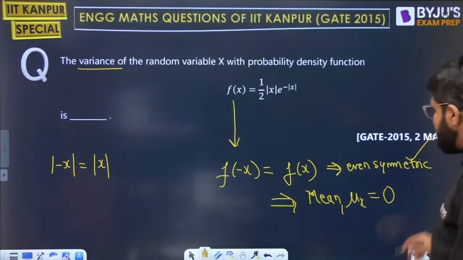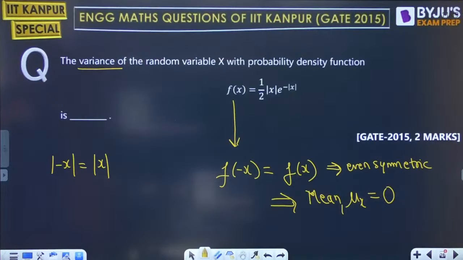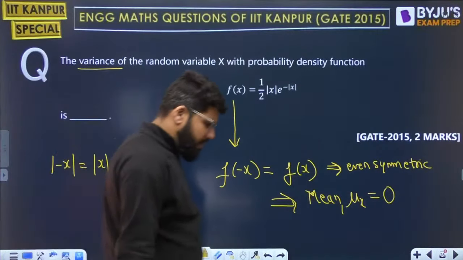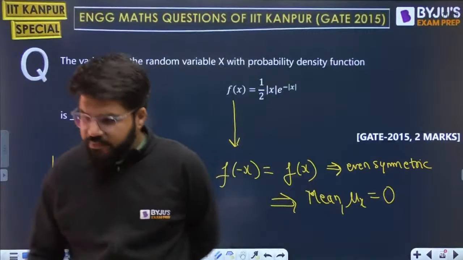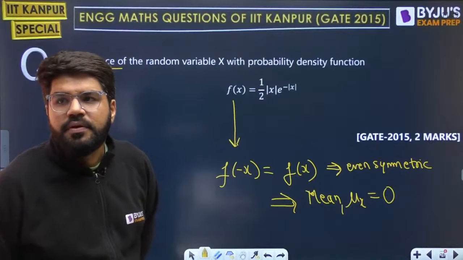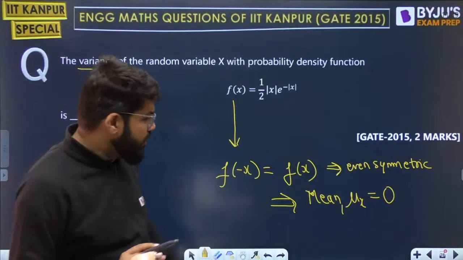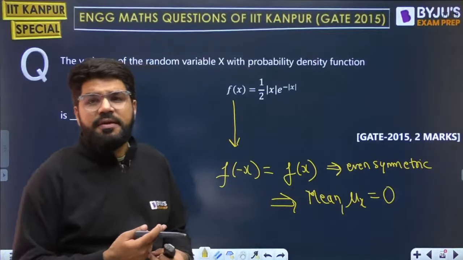Be very clear about this. If you don't know, please note down the important property you should know. Whenever a PDF is even symmetric, mean should be 0.